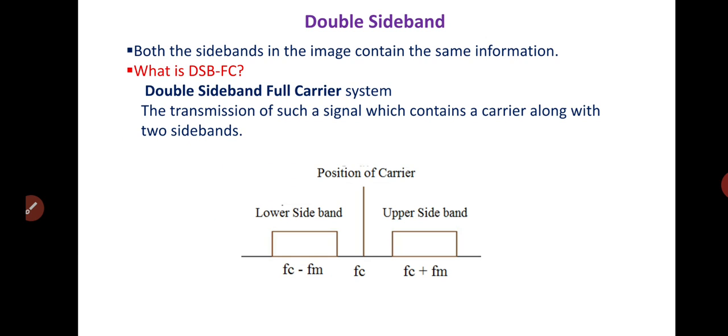Then what do you mean by DSB-FC? It is nothing but the double sideband full carrier system. In this case, the position of the carrier is shown and the sideband positions are shown with the frequencies. This is the transmission of a signal which contains a carrier along with two sidebands.